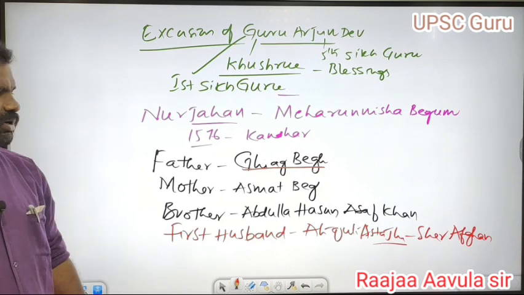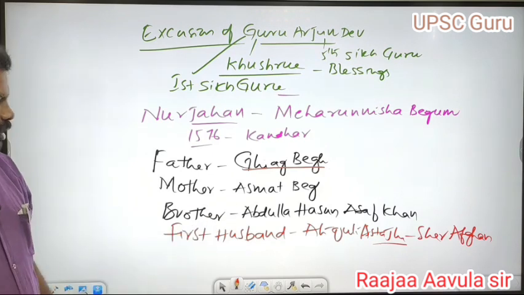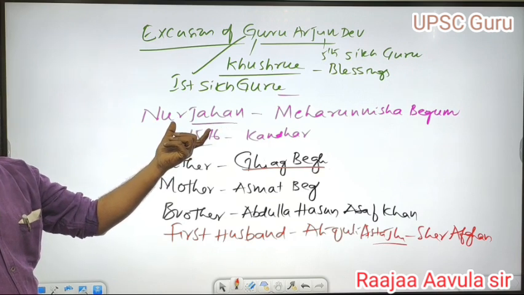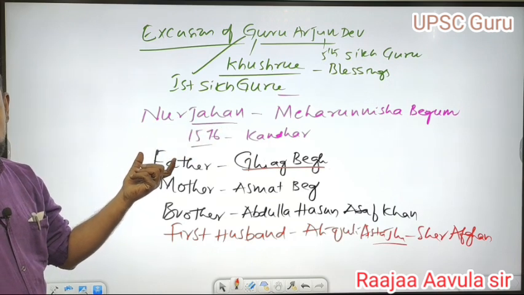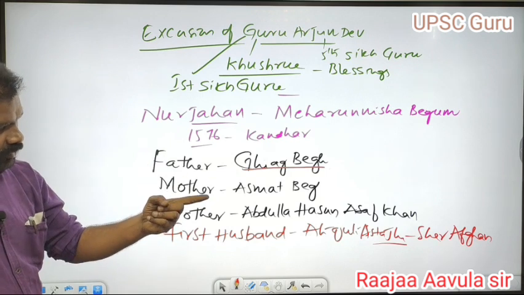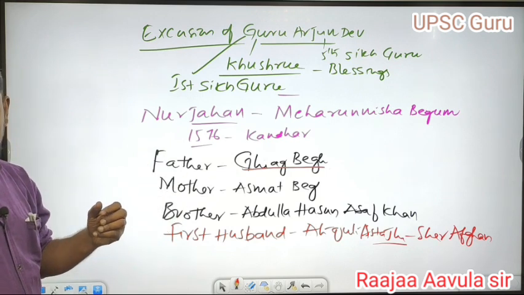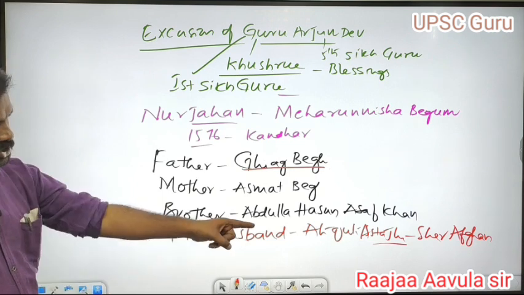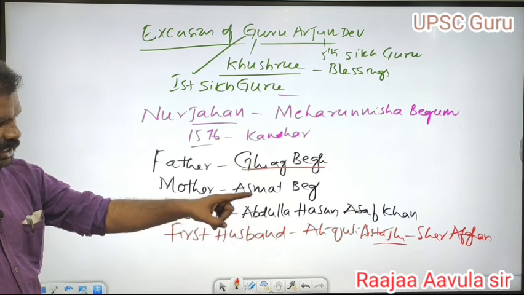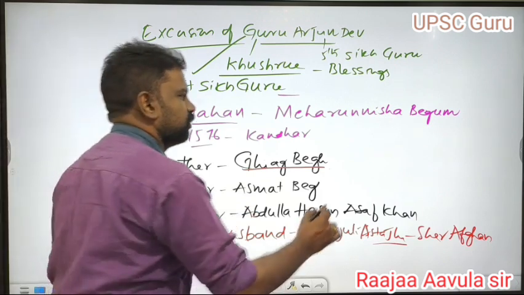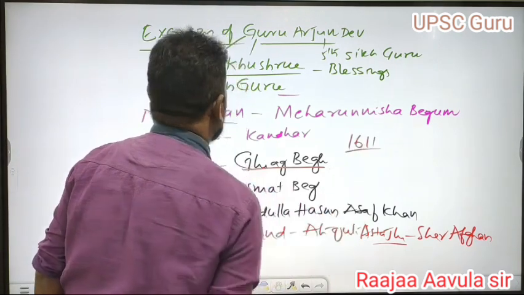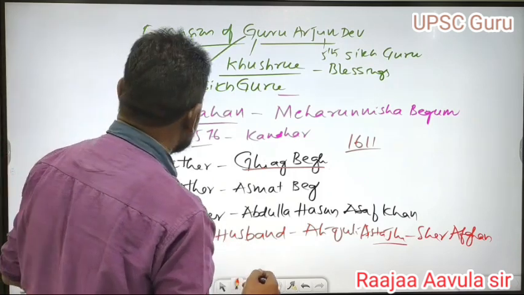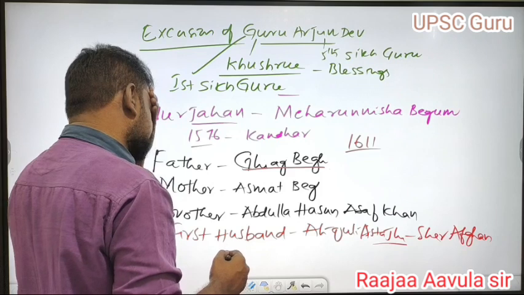But whenever Jahangir looked at Meherun-Nisa Begum, he wanted to marry her. So finally Sher Afghan went to a war in 1611. In the year 1611, Sher Afghan, or Ali Kuli Azdazlu, was killed in the battlefield. Meherun-Nisa Begum then married Jahangir.